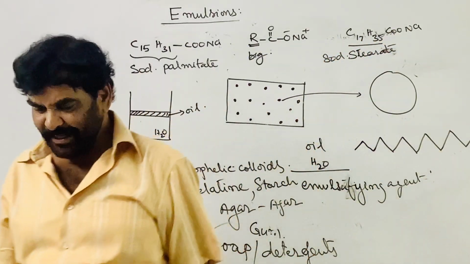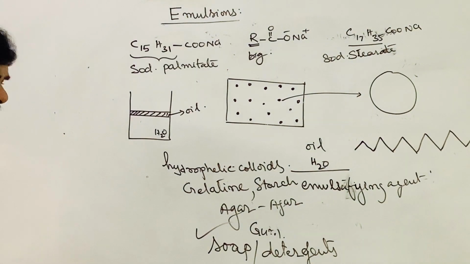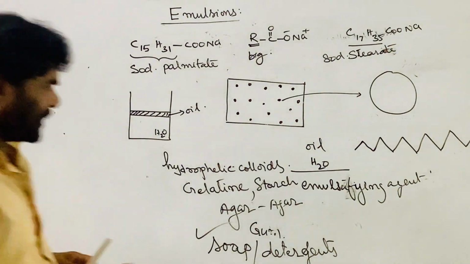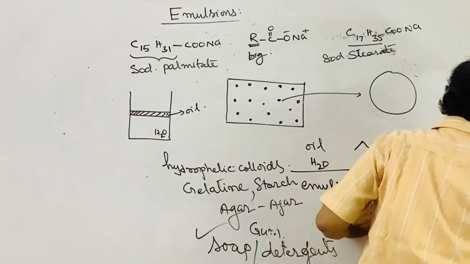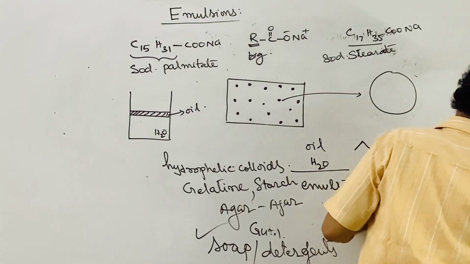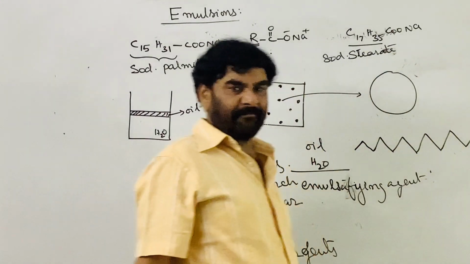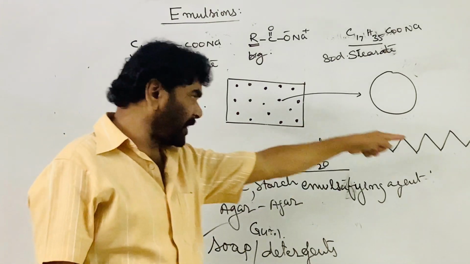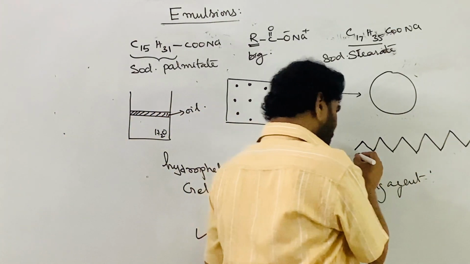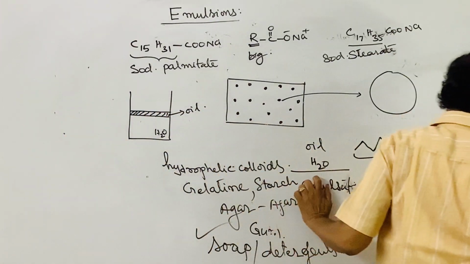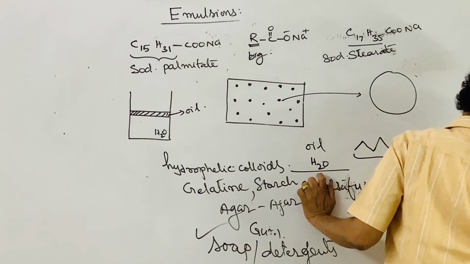This is sodium stearate. If the sodium is removed and hydrogen is added here, it is called stearic acid, a long chain fatty acid.